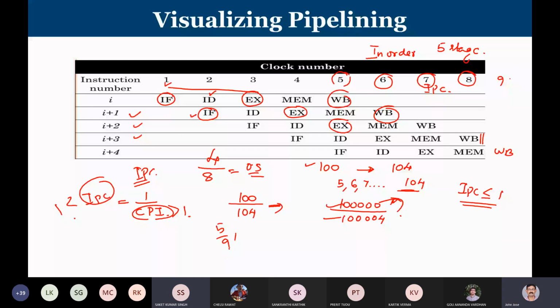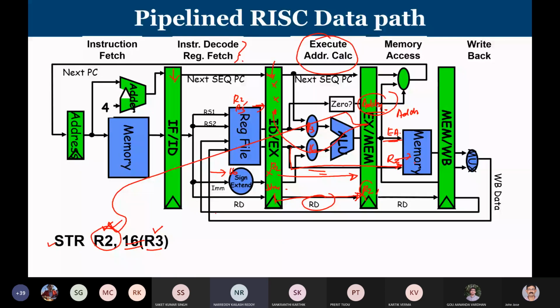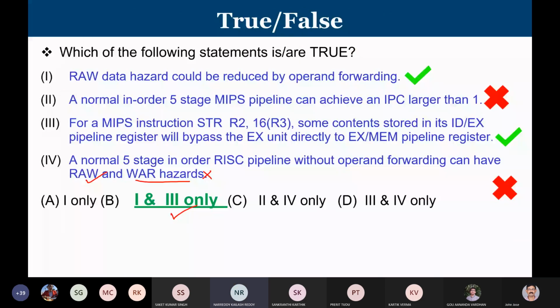Any other query? Sir, can IPC be greater than 1 in out of order? Yes, that's possible, though not in simple out of order. There is a class called superscalar processor. A simple scalar processor in order means every cycle I fetch only 1 instruction. As long as I fetch 1 instruction per clock cycle, our IPC can never go larger than 1, even if it is out of order.